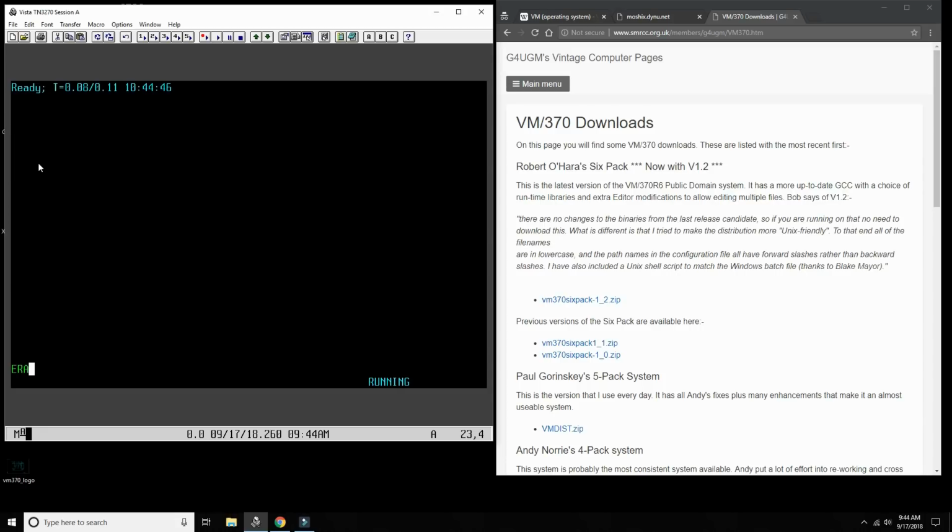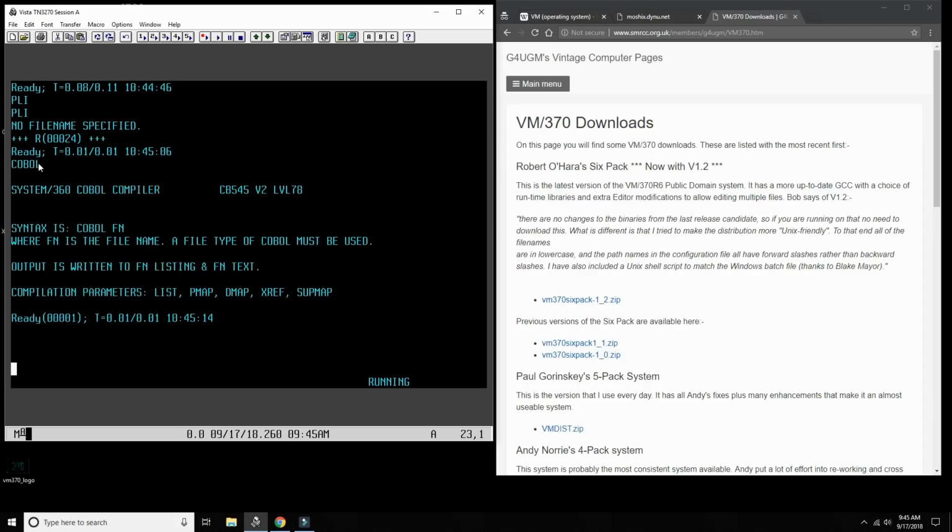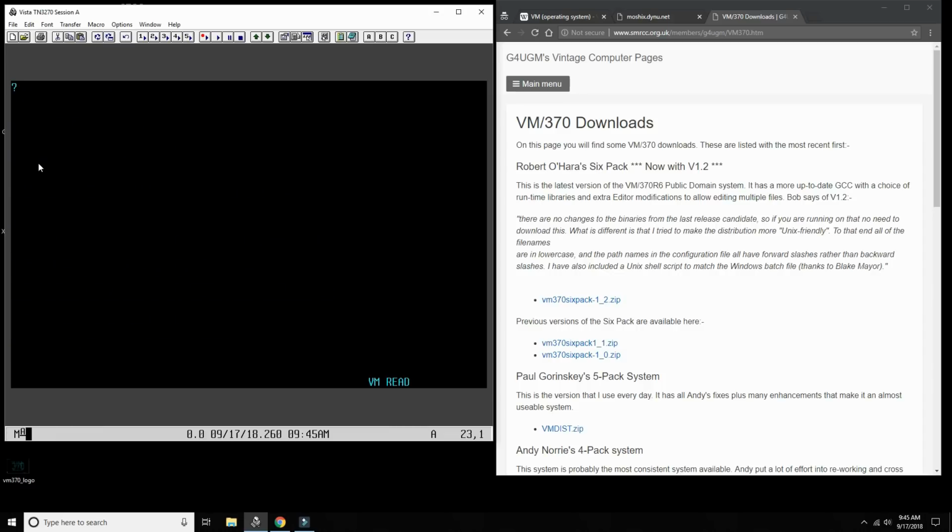So we saw erase to delete the file. We saw how to create a file. Copy file is the way that we copy a file from one to another. Now the other interesting thing to do with VM/370, of course, is compile programs. So we have a PL/1 compiler, type PL1 and the file that you want to compile, and it will compile that. We have a COBOL compiler. As you can see here, we have a Forth compiler, which we actually don't even have on MVS 3.8, I believe, not in TK4.